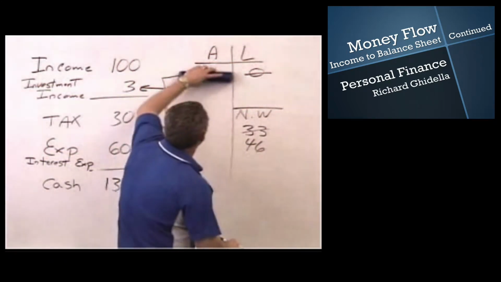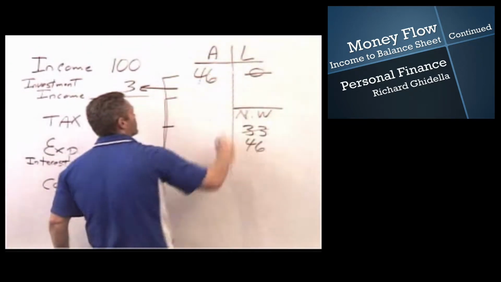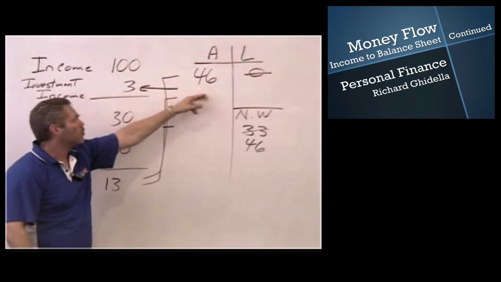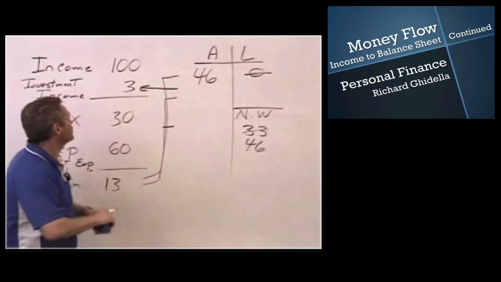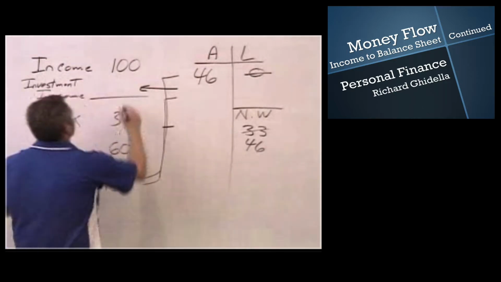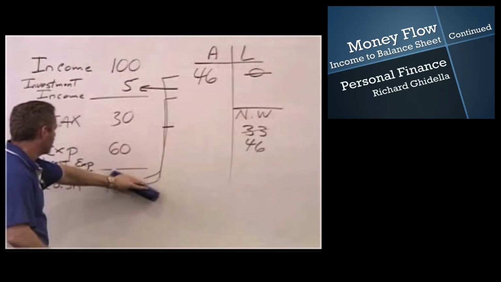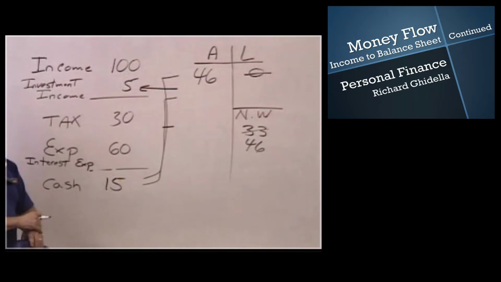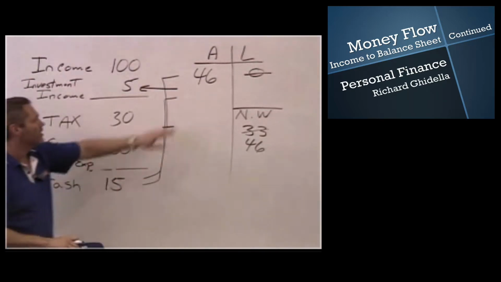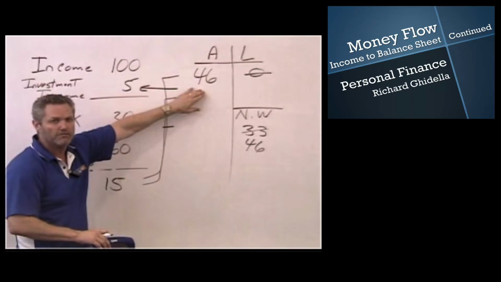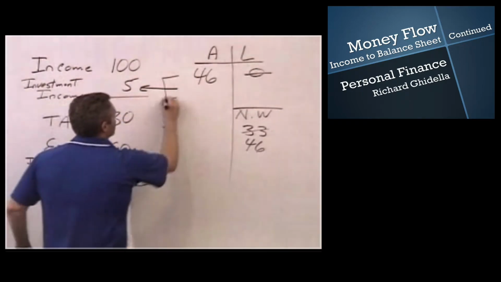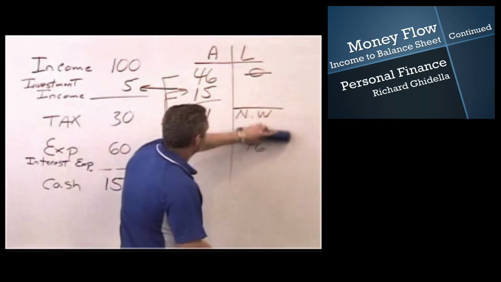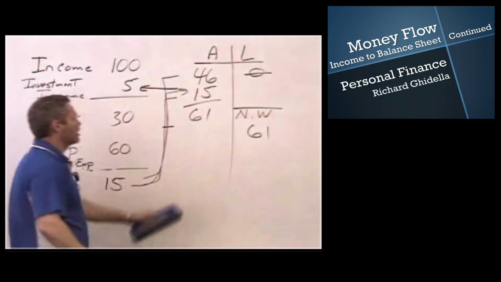And I'm just going to erase this to bring it up to the top so that we're not running out of room. Now 10% of 46 is 4.6. So rounded to the nearest dollar, this fund is now going to make $5. So now we're at $5 and 15. And at this point, we really start to see our net worth taking off. This fund is now going to start generating a lot of money. And so then 15 comes over, we add 15, and now I've got $61. So net worth is 61.